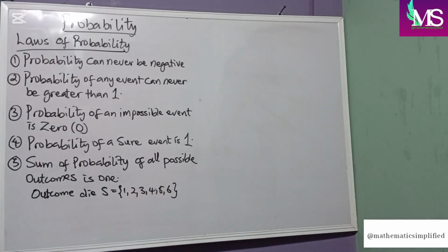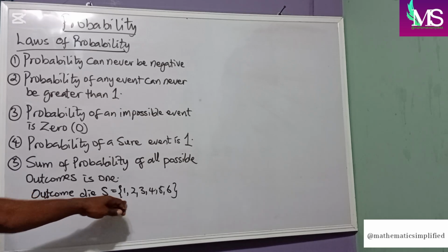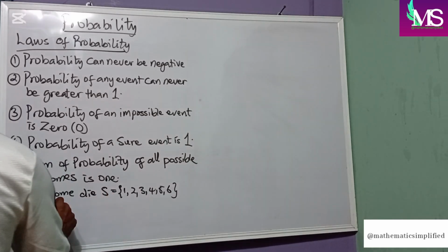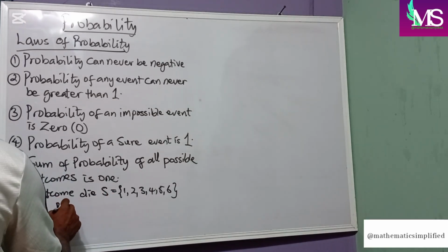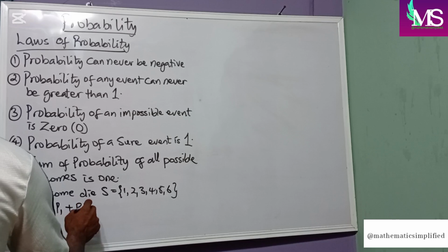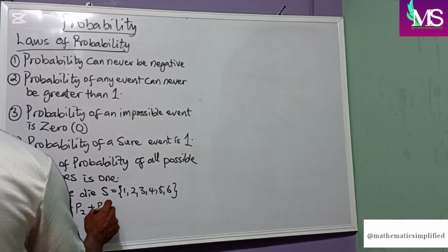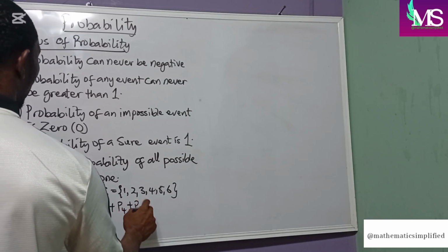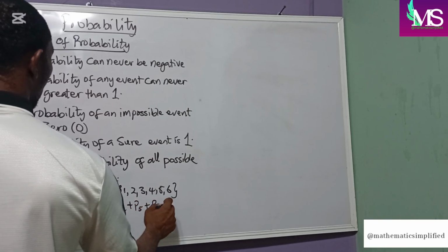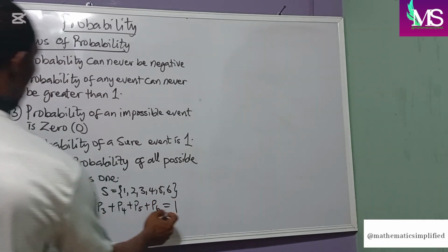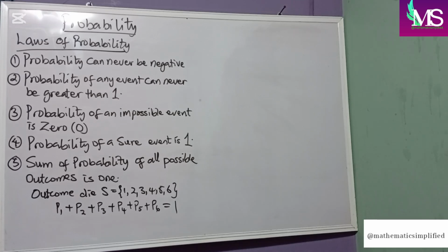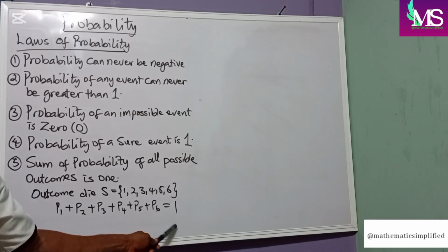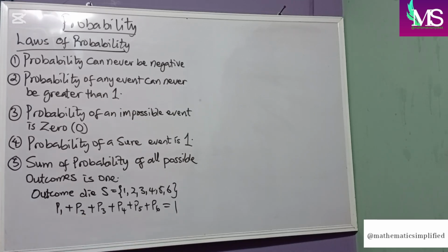And we've established that for this, we have probability of 1 plus probability of 2 plus probability of getting a 3 plus probability of 4 plus probability of 5 plus probability of 6. All this is saying is that the probability of all these outcomes occurring is going to be equal to 1.